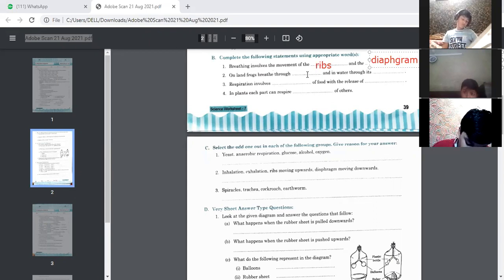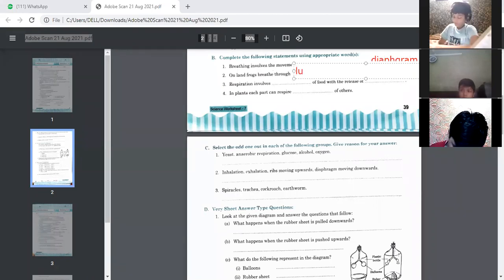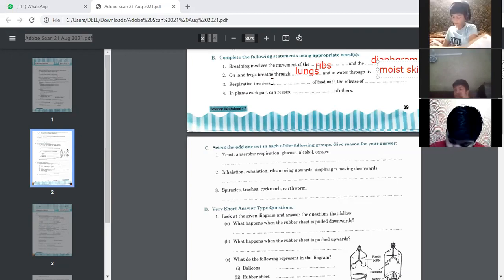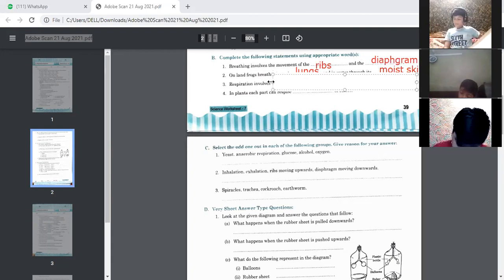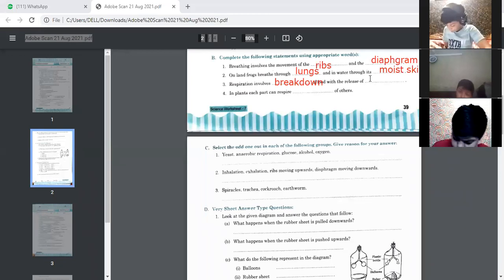Ma'am, next is, frog breathes on land through, and in water through. Ma'am, on land, lungs, and skin. Ma'am, frog breathes through lungs on land, and in water it breathes through moist skin. Yes. Okay, lungs, and it breathes through moist skin. Next, respiration involves dash of food and release of dash. Involves breakdown of food. Ma'am, breakdown of food and release of energy. Yes. And release of energy.